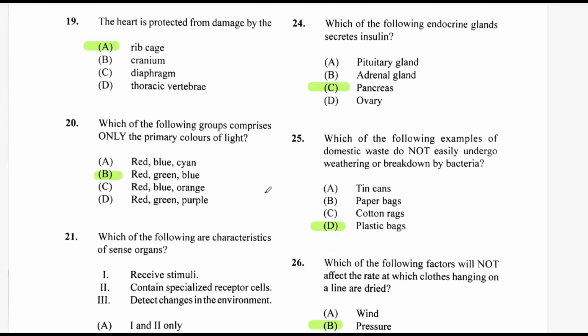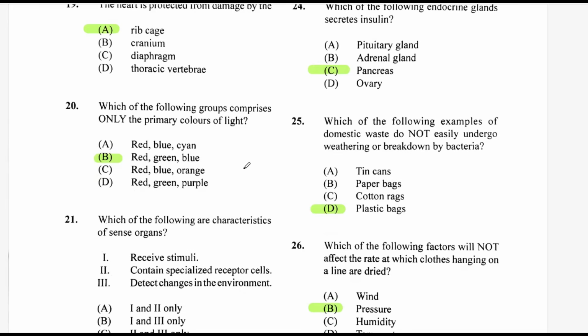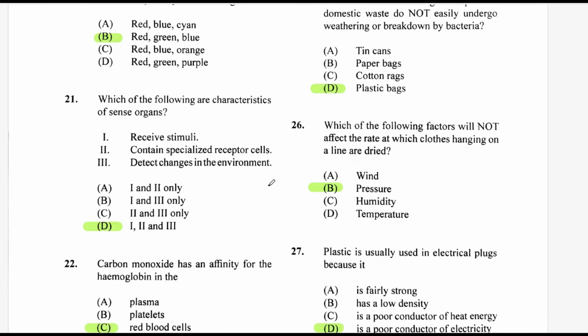Which of the following groups comprises only the primary colors of light? This is a popular question as well, a very basic question. Red, green, blue is the answer corresponding to B. Question 21. Which of the following are characteristics of sense organs? We have receive stimuli, contain specialized receptor cells, detect changes in the environment, and all three are correct. So we are going with 1, 2, and 3.